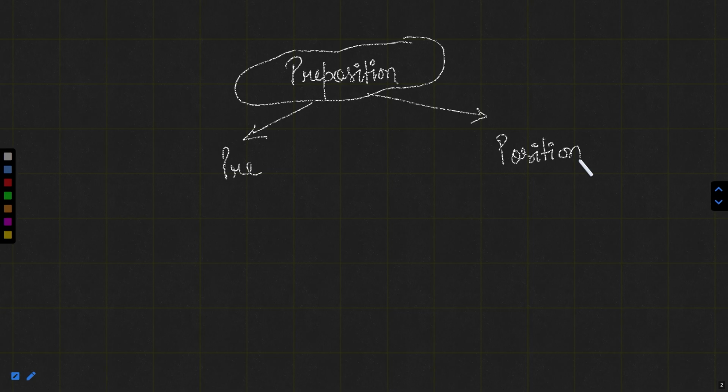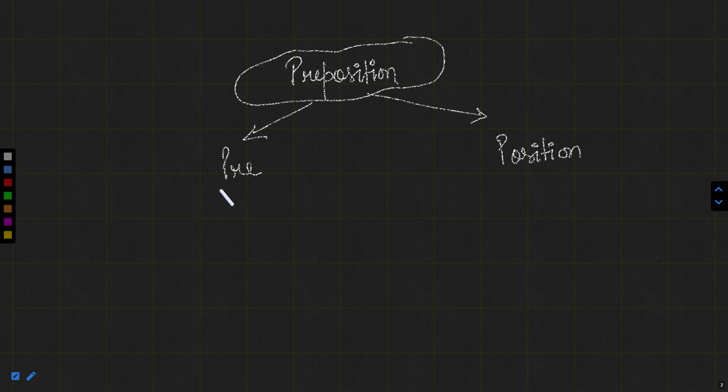Basically, if we want to define preposition, what is it exactly? If we use it in a sentence, we know well that there are nouns, pronouns, verbs, and many different parts of speech. Now, what happens when any noun or pronoun is related to another noun or pronoun or to another part of the sentence? The word that links this noun or pronoun with another part of the sentence, that particular word that links the two things, is known as a preposition.